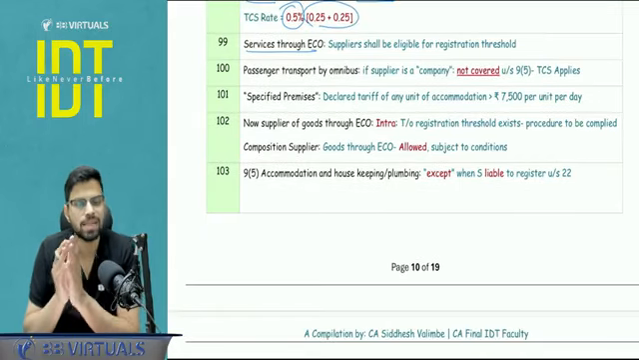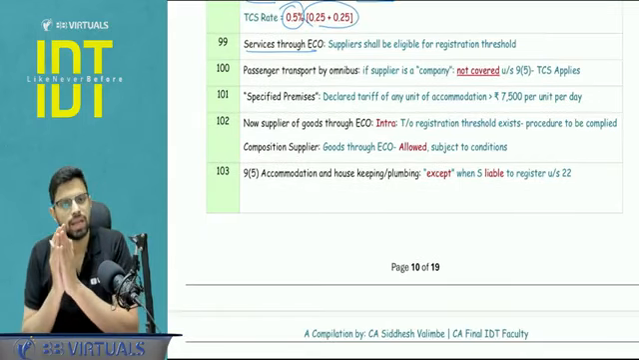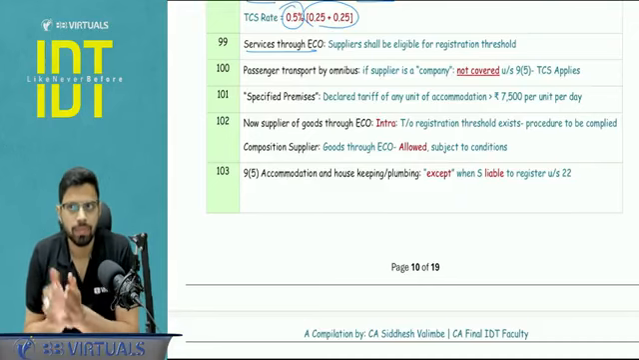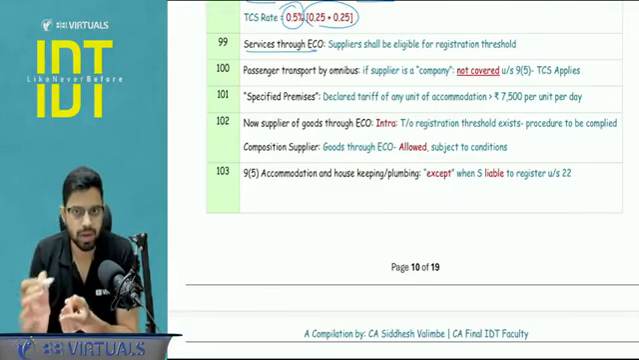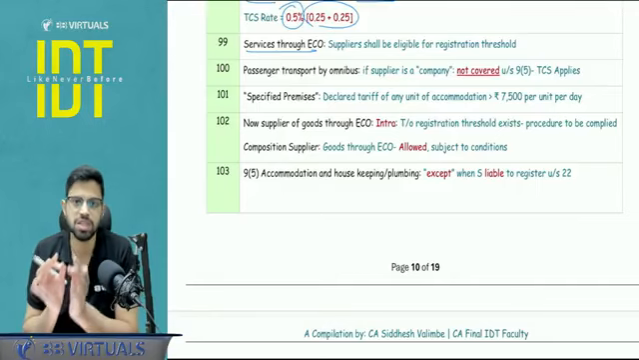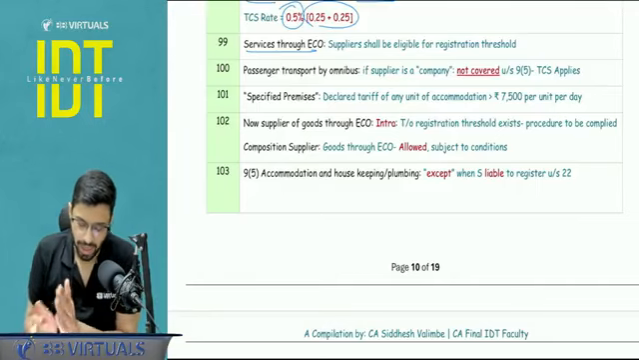Services through ECO, basically in case of services, there is a conclusion to be learned. That if I am supplying services, it can be inter, it can be intra, it is through ECO. In all cases, the registration threshold I will be getting, 10 lakh or 20 lakh.